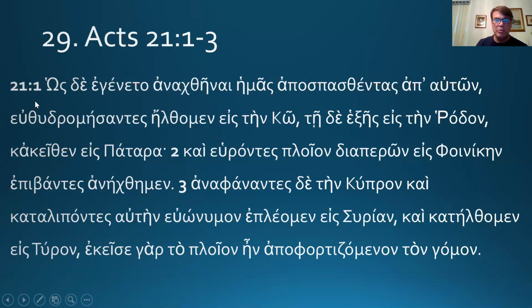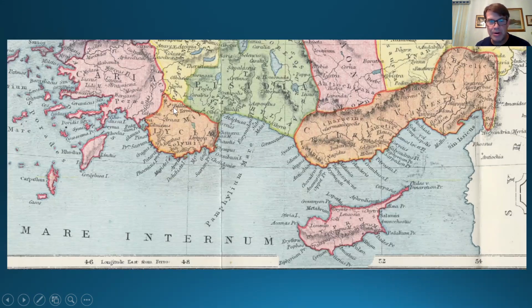And so we begin with verse 1. "And as it came to pass for us to sail, having taken our departure from them, having gone a straight course, we came into Kos." Okay, a lot of participles there. So Kos is, I believe, this island right here. And so they've gone from Miletus to Kos.